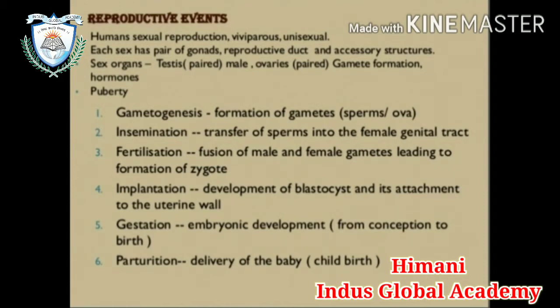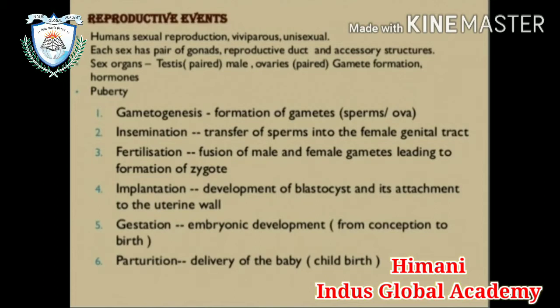Third is fertilization. It is the fusion of male and female gametes leading to the formation of the zygote. When the male and female gametes fuse, they form a zygote. After zygote formation, implantation will occur. This is the development of the blastocyst and its attachment to the uterine wall.